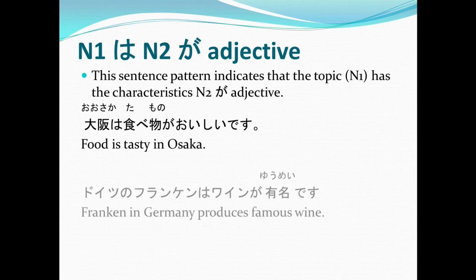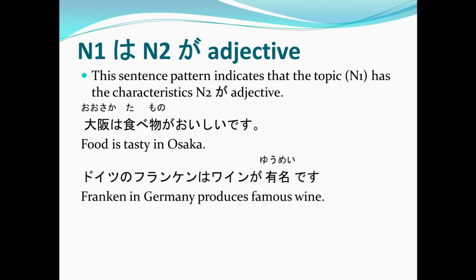Another example, Doitsu no Franken wa wine ga yumei desu, or Franken in Germany produces famous wine. Franken, or Doitsu no Franken, is your noun 1, wa wine noun 2 ga yumei desu, because it says that whatever is being produced in Franken in Germany, which is wine, is yumei, or famous.